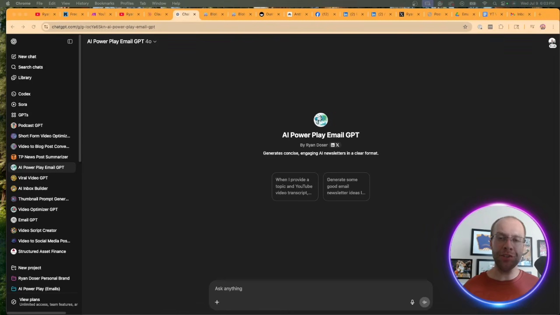Now, this is where I would suggest starting if you're newer to AI automations, but I will tell you one downside of doing it this way is number one, it takes a lot more time. But number two, I've found through experience that best practice for creating GPTs and projects is to have one use case per GPT. So an email GPT, a blog post GPT, a social media GPT, etc., versus trying to stuff it all into one GPT and expecting great outputs. I haven't had a lot of success doing it that way, so this method is a little more tedious.